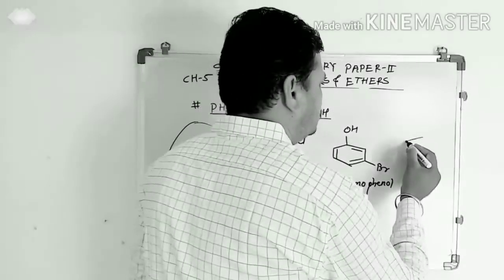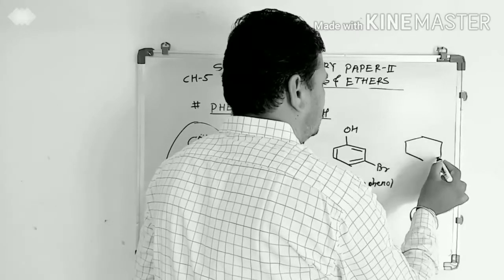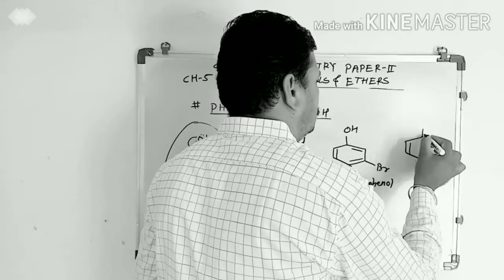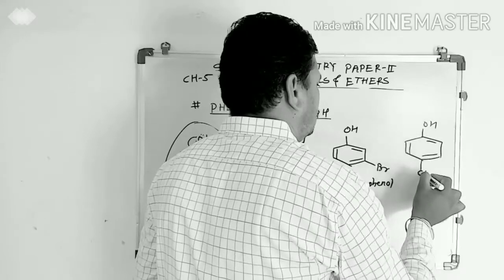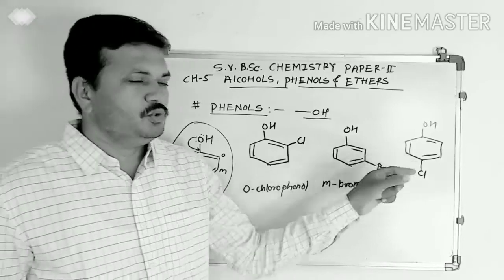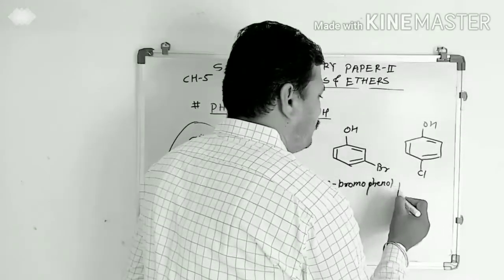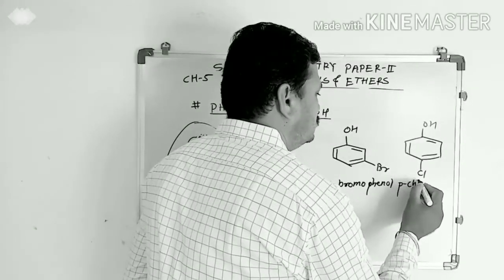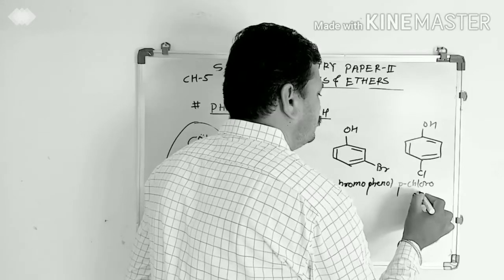Another example, the chlorine atom attached to which position? It is para position. Therefore its name is P for para, parachlorophenol.